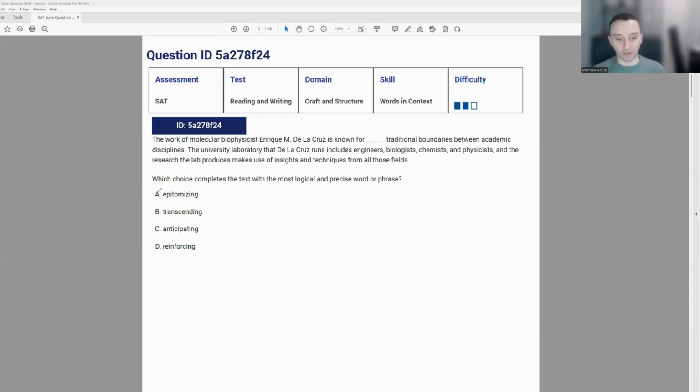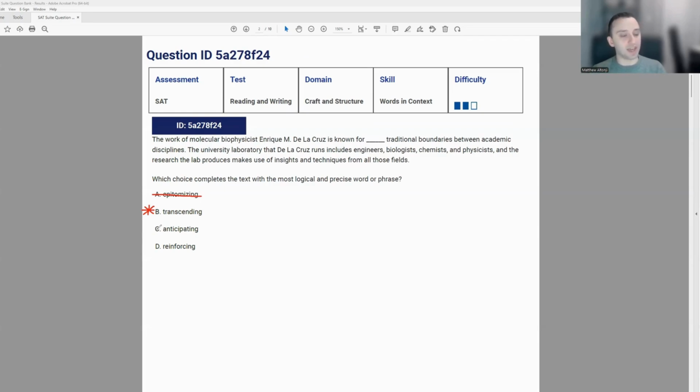Epitomizing means to specifically demonstrate what they're saying afterwards. So if they're saying epitomizing traditional boundaries, that means that they are really known for those traditional boundaries, which is the opposite in this case. Transcending means to go beyond. So this one could be a good fit, and we're going to star this for now and check the rest of our answers. So we always want to check all of our answers before we land on a final one.